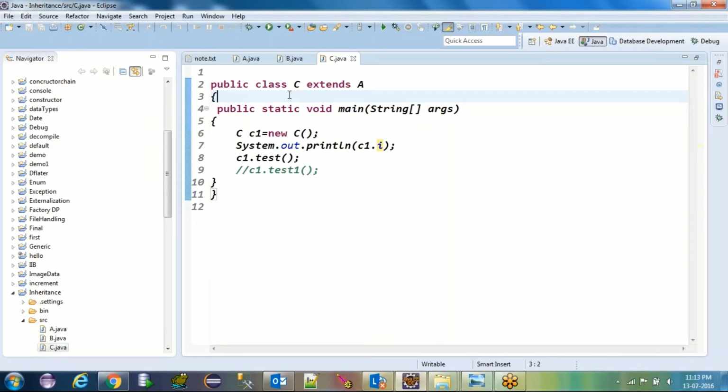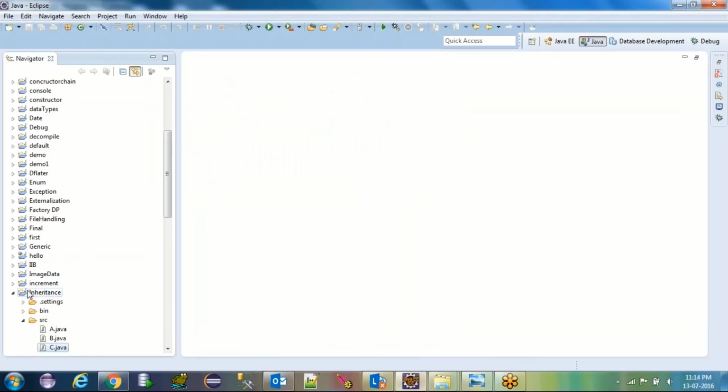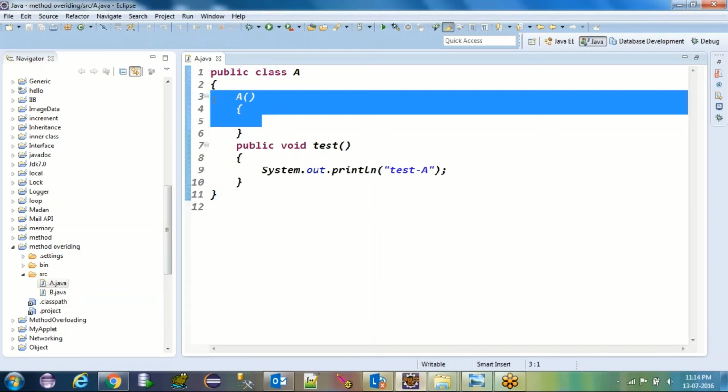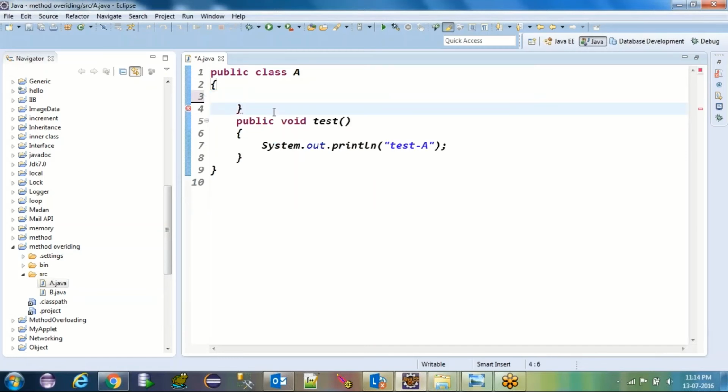We are good so far? Yeah, I'm good. Okay. So another topic that comes along with inheritance is method overriding. You have seen method overloading, but we have the method overriding concept also. Consider this is class A.java. Here we have one simple method with the name public void test.